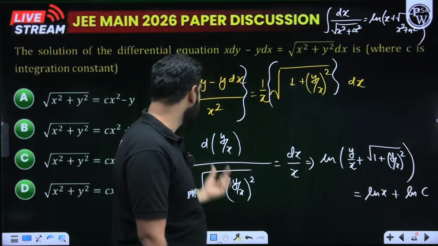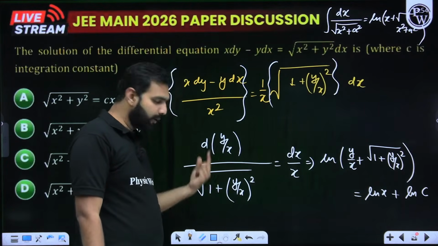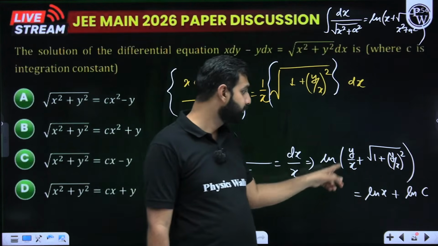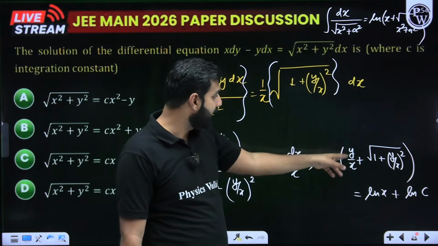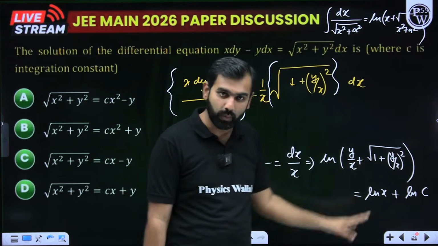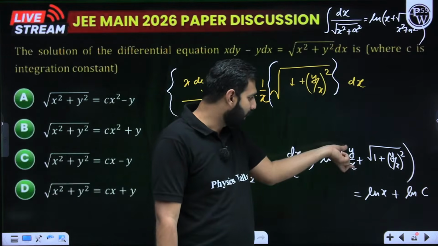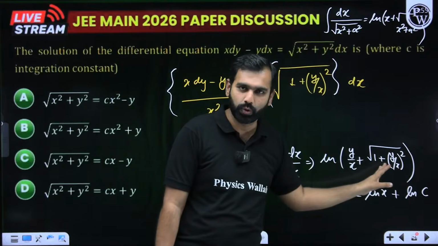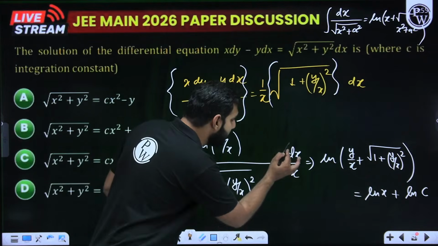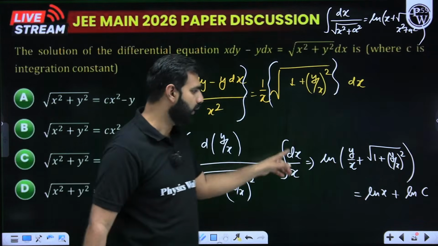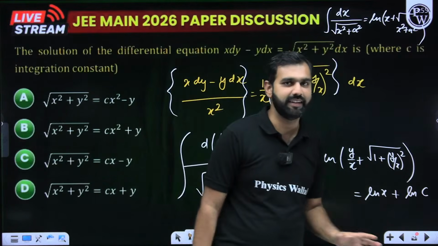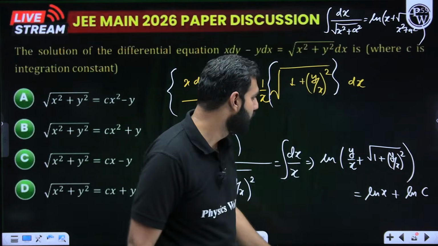With that, dt upon 1 plus t square, dt upon under root 1 plus t square will be ln x, I hope you remember, ln x plus under root over x square plus a square. So this x is clearly y upon x. So here it becomes ln of y upon x plus under root over 1 plus y upon x whole square. But on the right hand side, when you integrate this particular part, this becomes ln x plus ln c, the integration constant or constant of integration. I hope you can simplify this.